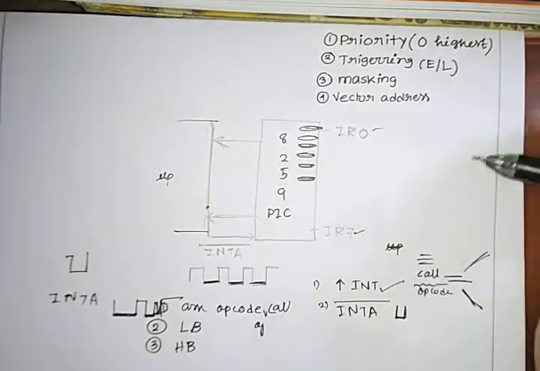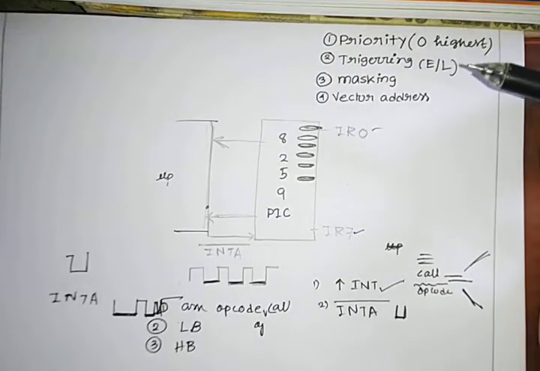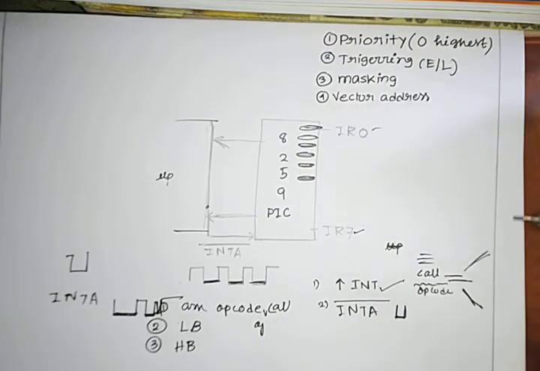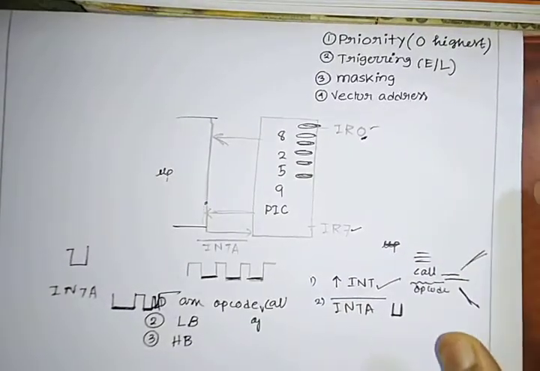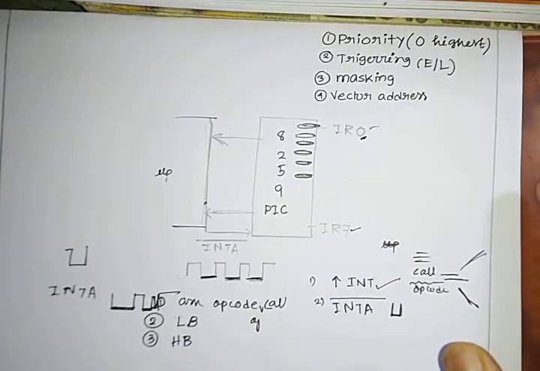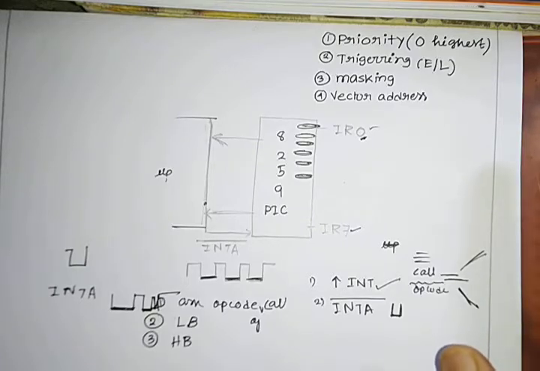There are 8 ports. By default, Intel always supports that pin number 0 is on highest priority. It is by default. Now, as a programmer, you can change the priority order also. It's a programmable chip, right?